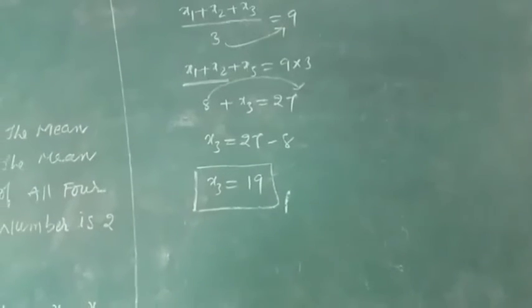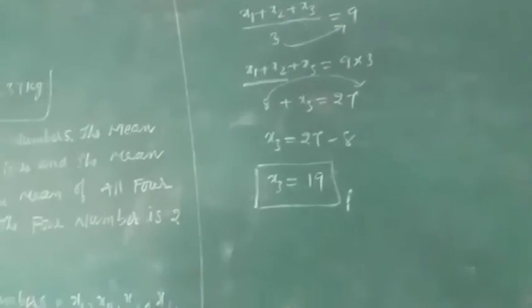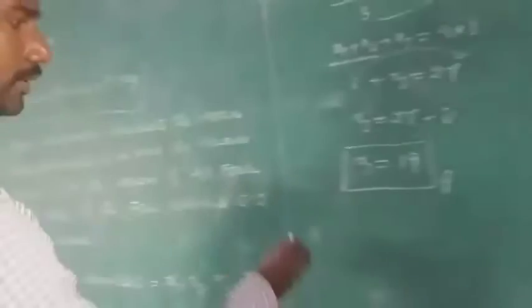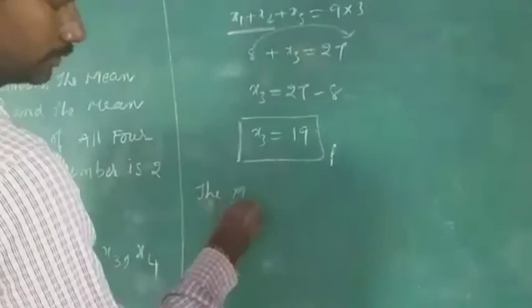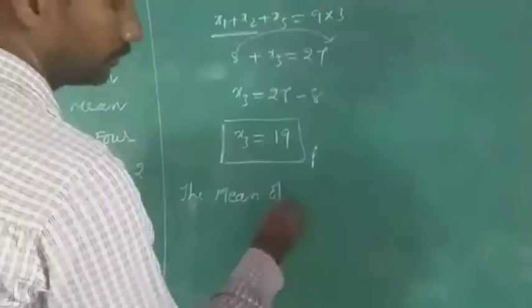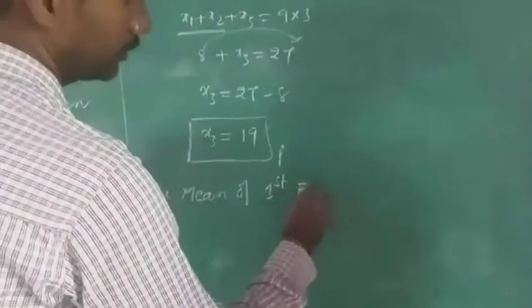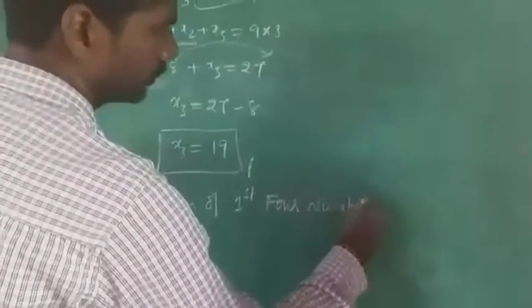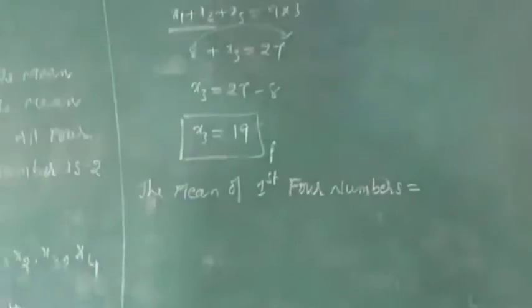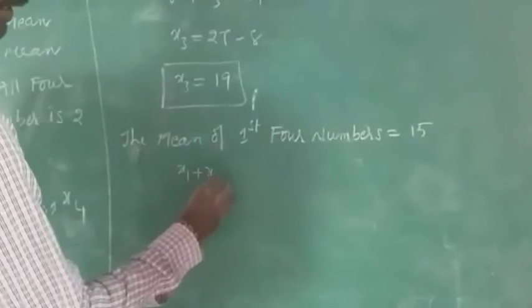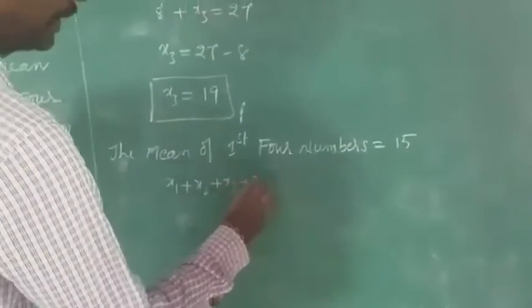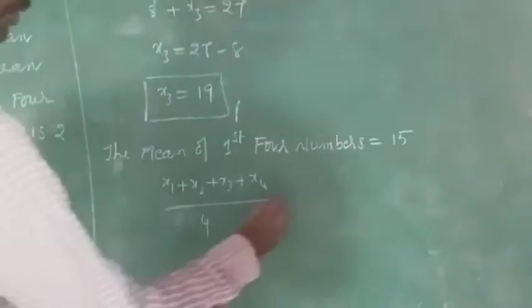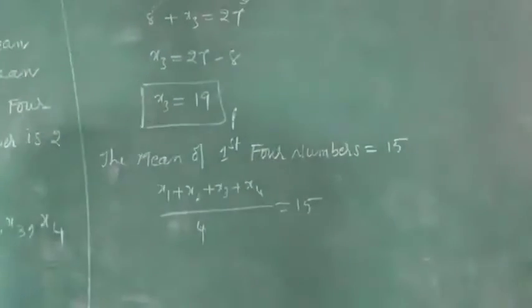19, right? Then we said clearly the mean of first 4 numbers. What is given? 15. Means (x1 plus x2 plus x3 plus x4) by 4 is equal to 15.